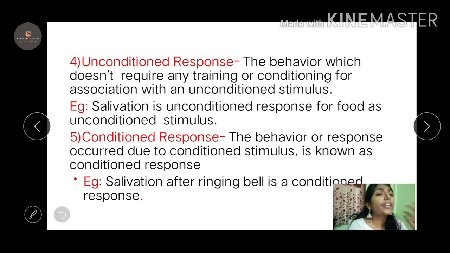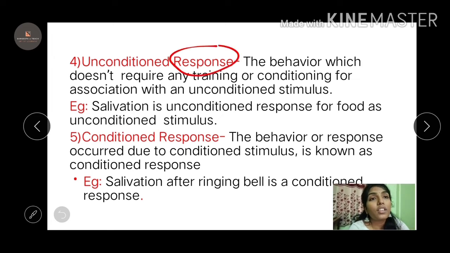Unconditioned response. Like normally in the natural phenomena, whenever it sees the food, it will have an unconditioned response because it is not giving any condition there. So the behavior which does not require any training, whenever he sees the food, he will salivate. There is no training at all. It is a natural phenomenon. That is what the response is, not having any condition, right? For example, the salivation is an unconditioned response of the food as unconditioned stimulus. You understood that whenever a dog sees the food, the response is unconditioned. It has to salivate directly, automatically.